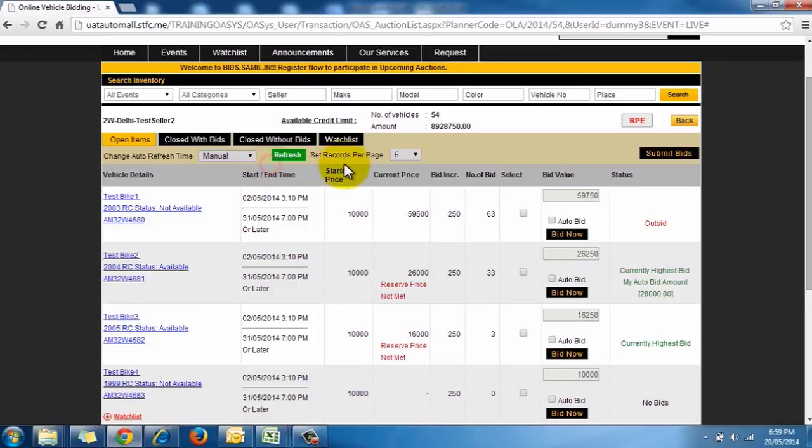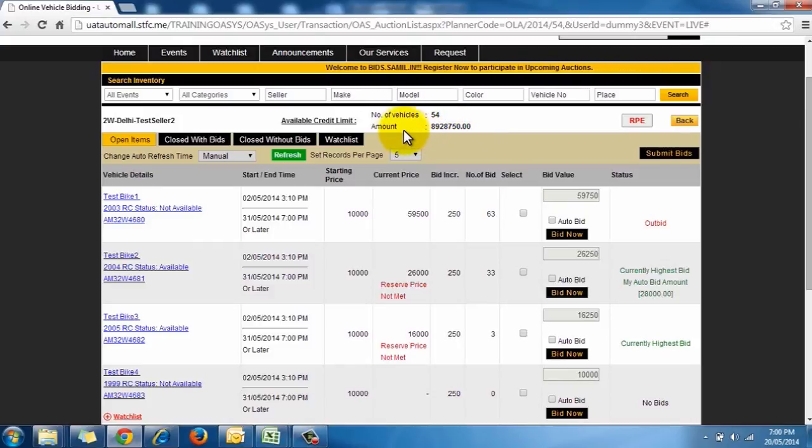Your page will be refreshed automatically after that time interval. This prevents you from missing any update in bidding. The available credit limit is the limit based on which a bidder can participate in the event. This limit is calculated on the basis of the number of vehicles and the total amount that can be spent on them.